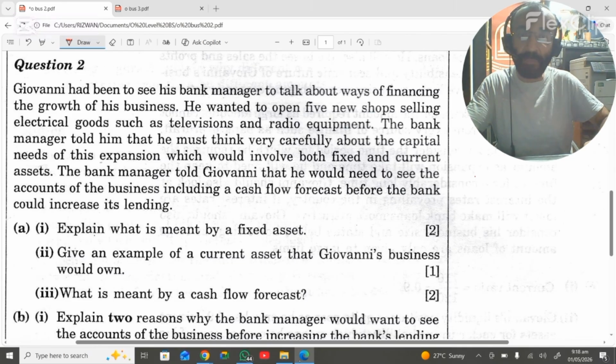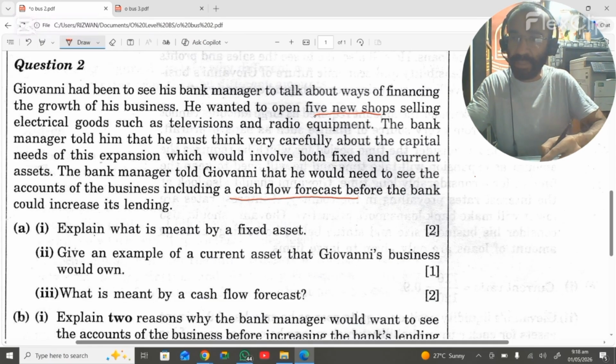He wanted to open 5 new shops selling electrical goods such as the television and the radio equipment. The bank manager told him that he must think very carefully about the capital needs of this expansion, which would involve both fixed and current assets. The bank manager told Giovanni that he would need to see the accounts of the business, including a cash flow forecast, before the bank could increase its lendings.